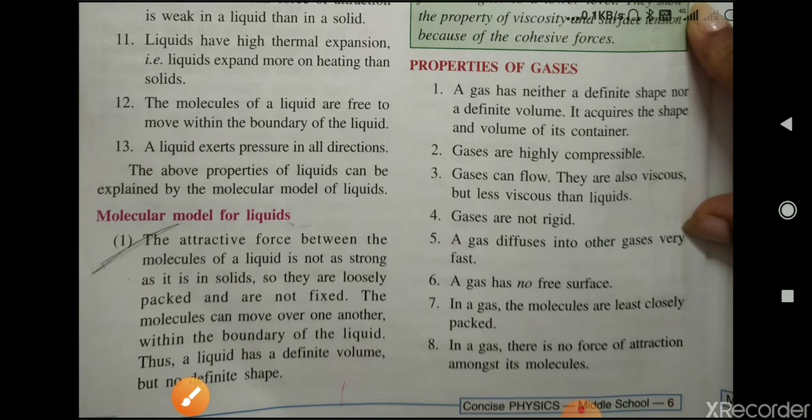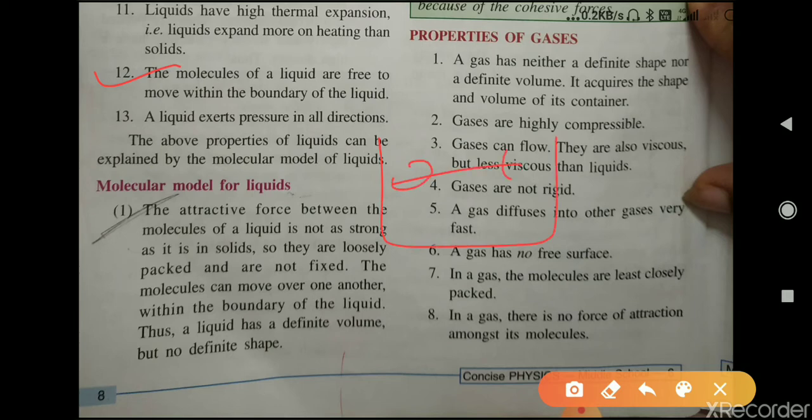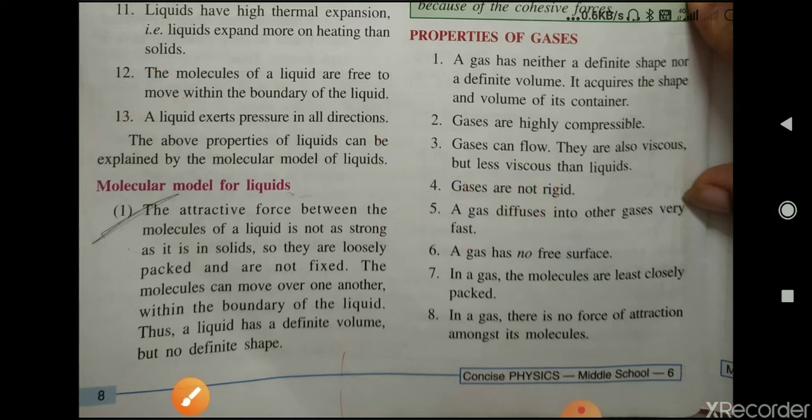The molecules of a liquid are free to move within the boundary of the liquid. This means that as the intermolecular force of attraction between the molecules of a liquid is less, the molecules are free to move within the boundary of the liquid. Okay. Next, a liquid exerts pressure in all directions. Okay. So these properties can be explained by this molecular model of liquid.